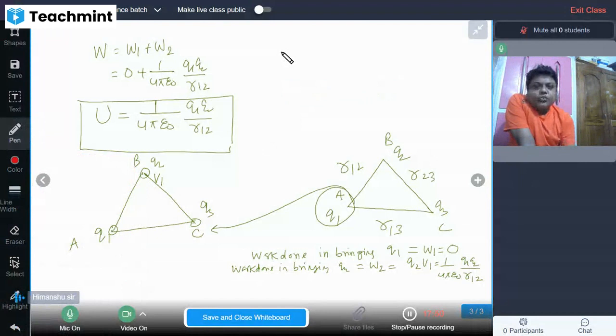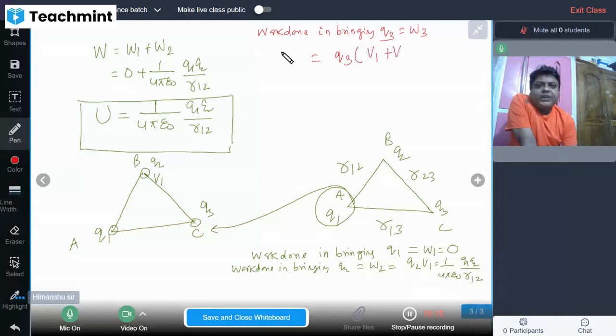Okay, so for Q3, work done in bringing Q3 is W3, equal to Q3 under the impact of Q1 and Q2. That means V1 and V2, right?